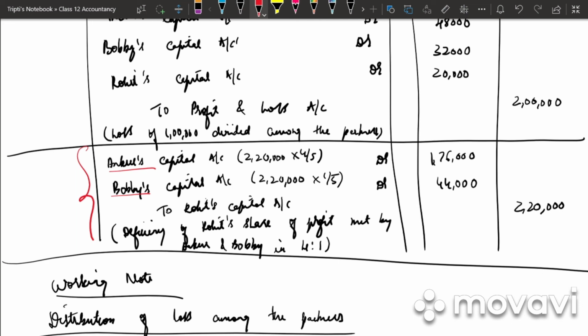So this is the difference when the problem gives us a profit in the year ending and when it gives us a loss. Whenever there is a loss, we prepare the profit and loss account. Whenever there is profit, we prepare the profit and loss appropriation account. And the deficiency is always divided according to the last journal entry.